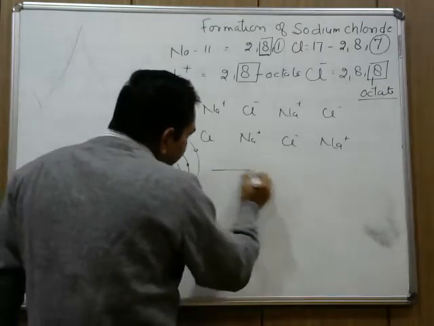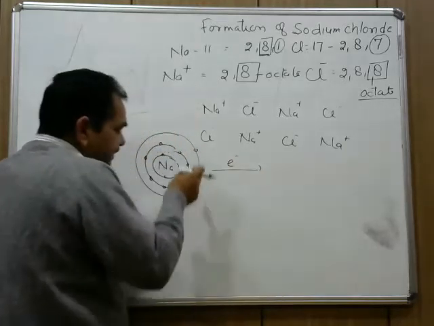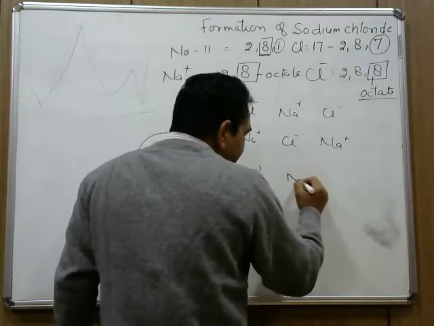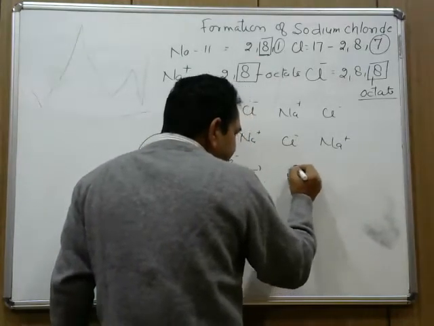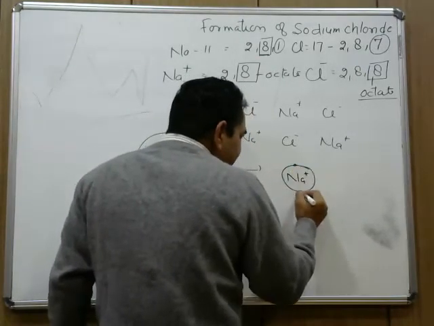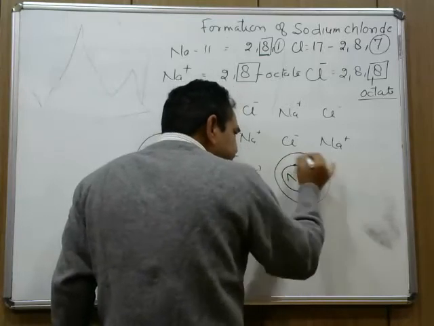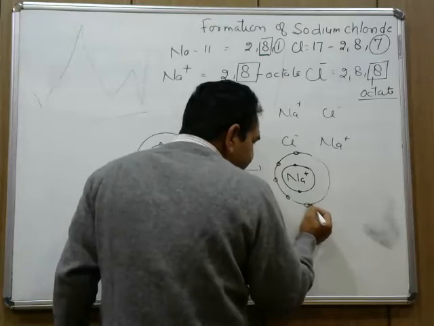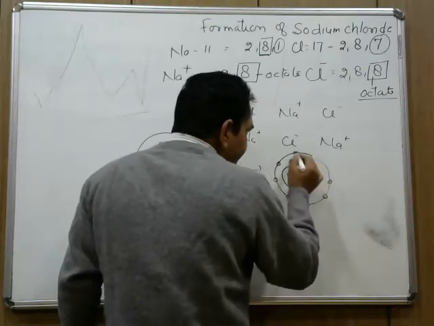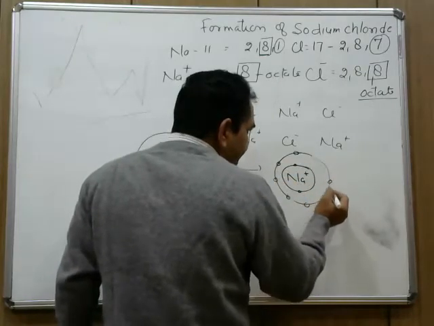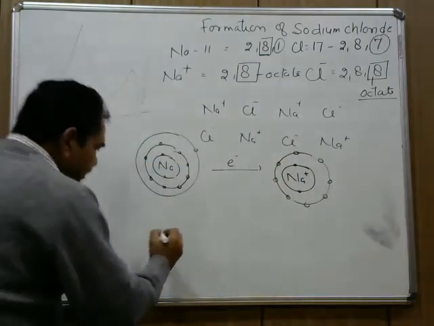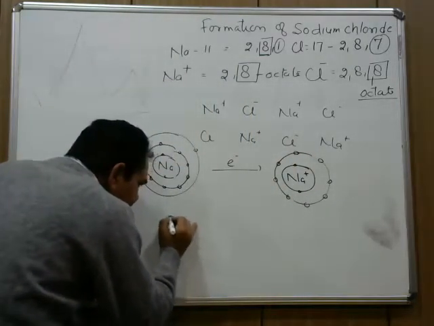When it loses 1 electron, this outermost shell is removed, and you have a sodium plus ion that has 2 electrons in the first shell and 8 electrons in the outermost shell.